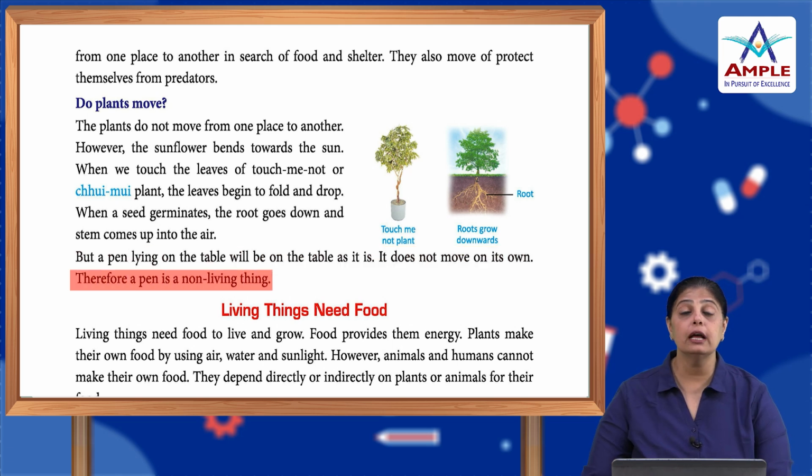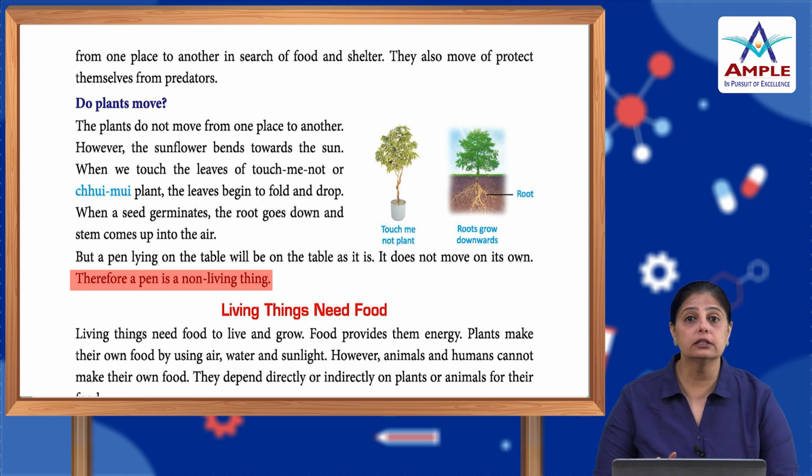So, children, plants do not move on their own. They move with the breeze. The sunflower bends towards the sun. So, that is a natural phenomenon. Now, the touch me not plant, you must have seen this plant. It is generally by the roadsides, or somewhere in small bushes you will find this. And whenever you touch this plant, it is also called mimosa, or chui mui, or touch me not plant.